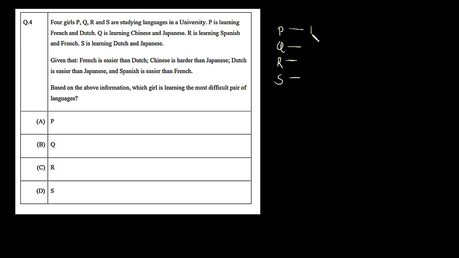Let's denote French with capital F and Dutch with capital D, so we can say F and D. Now the second student, Q, is learning Chinese and Japanese, so C and J. In the same way, student R is learning Spanish and French, so S and F. Now the last student S is learning Dutch and Japanese, so D and J.